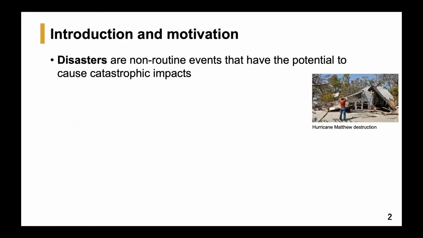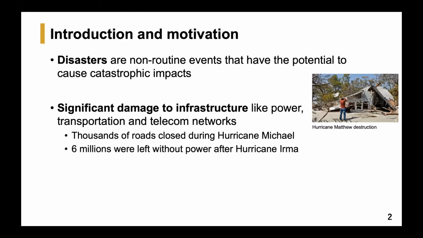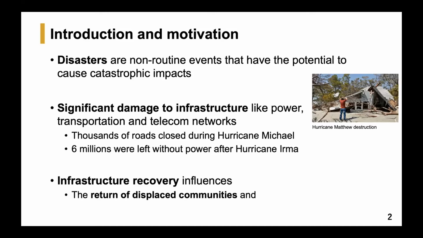Disasters are non-routine events that have the potential to cause catastrophic impacts. Usually these events cause significant damage to infrastructure systems like power, transportation, etc. For instance, thousands of roads were closed during Hurricane Michael and millions of people were left out of power after Hurricane Irma. It is important to focus on the recovery of infrastructure systems after such events because it influences the return of displaced communities, and it also affects the functionality of emergency services like the movement of ambulances, recovery agencies, and so on.